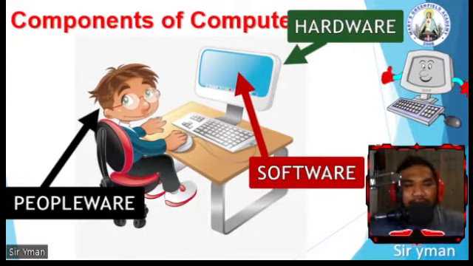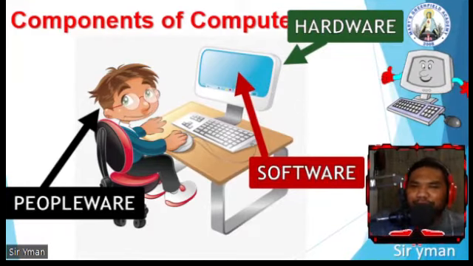O so last natin. Halimbawa, meron kang computer, meron kang software, pero wala ka naman sa paligid ng computer. Sa tingin mo ba gagana yung computer? Hindi po. Hindi rin. Kasi nga, wala yung user, wala yung peopleware. So, kailangan laging kompleto yung 3. The peopleware, the hardware, and the software. Okay?